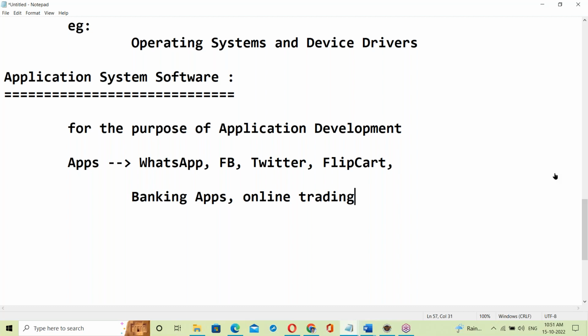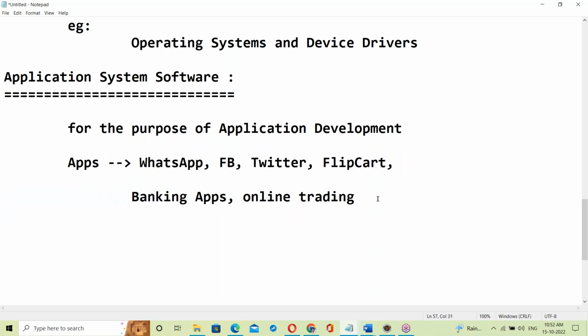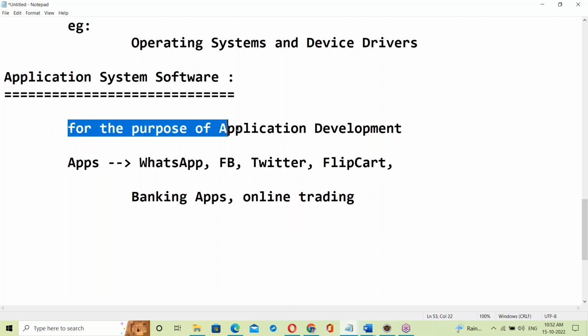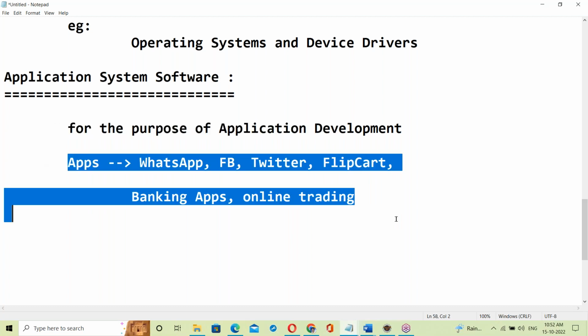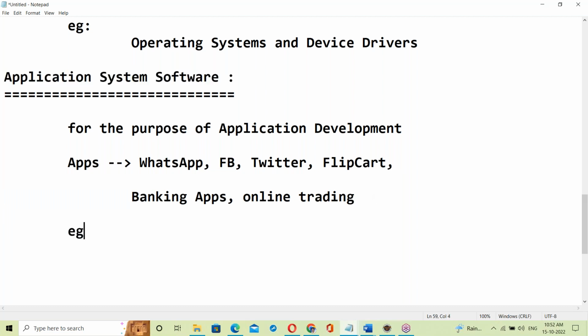Okay, to develop this kind of applications, we need some software. That software is application software. Application software is for the purpose of application development. Best example: Java.